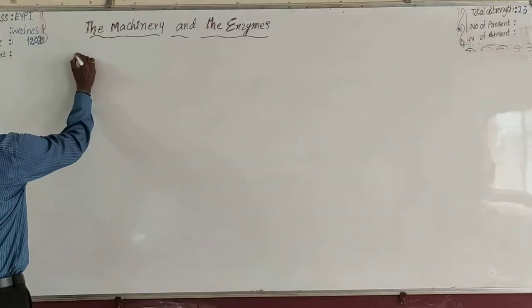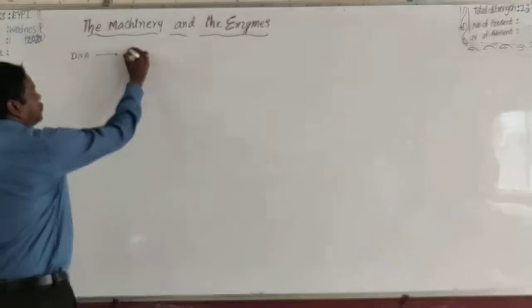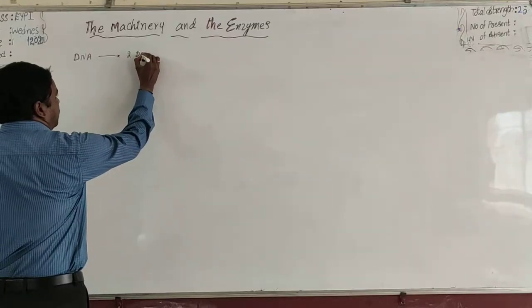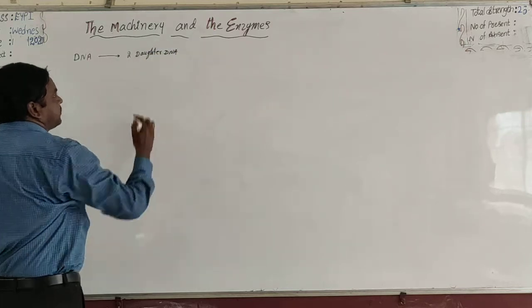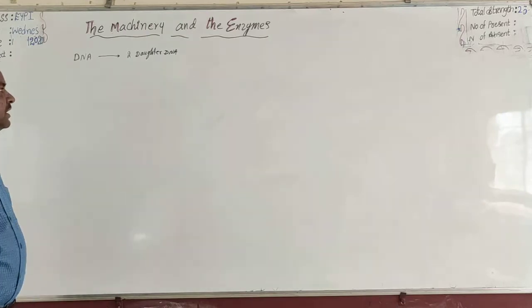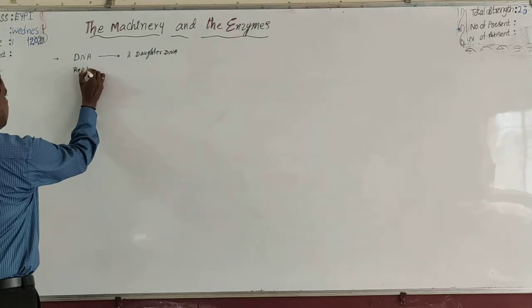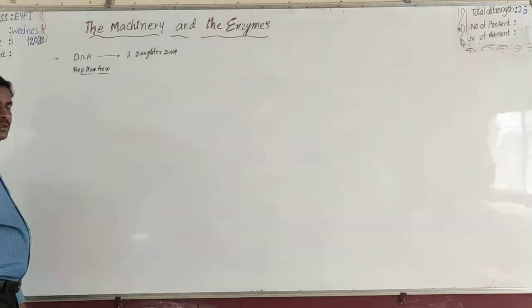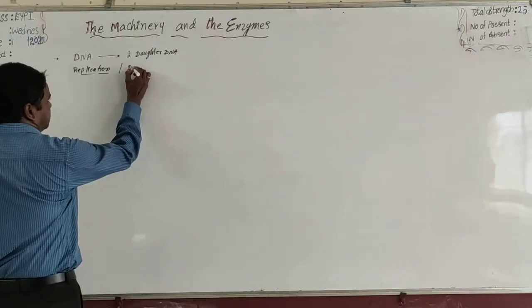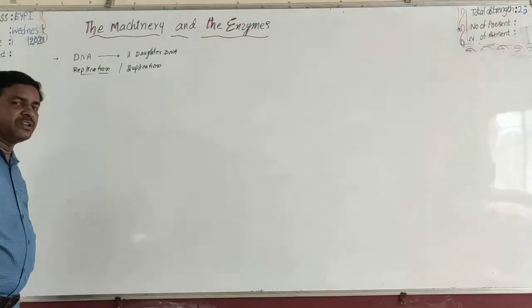Students, the multiplication of one parental DNA into two daughter DNA molecules, this process is called replication of DNA. This is also called duplication of DNA.